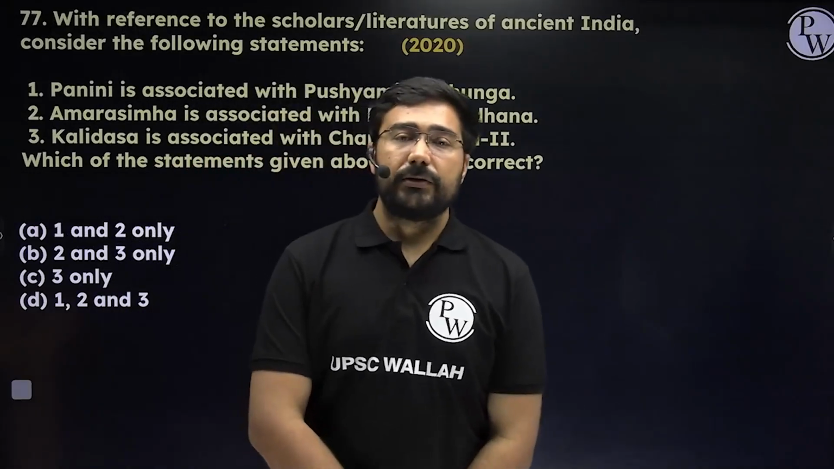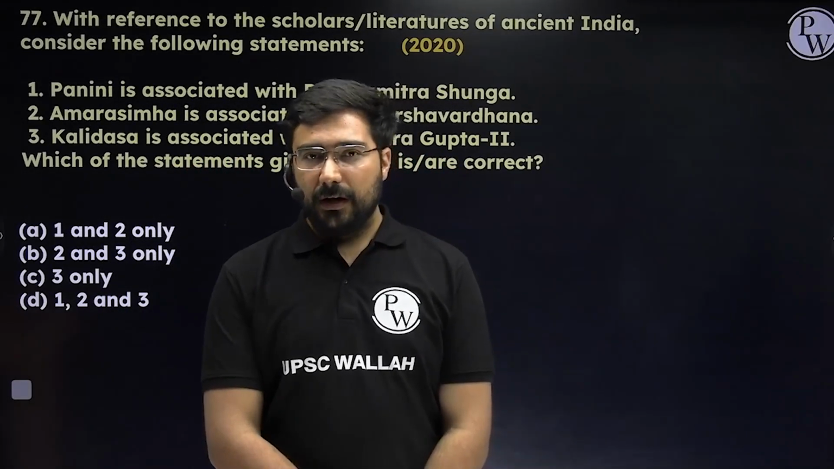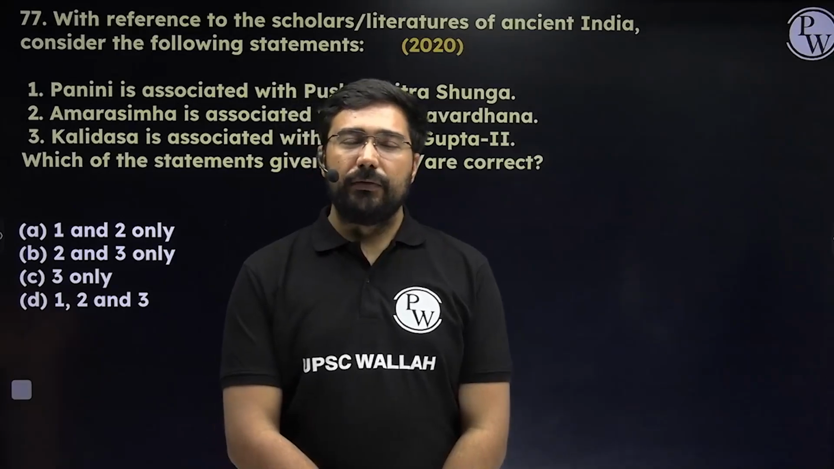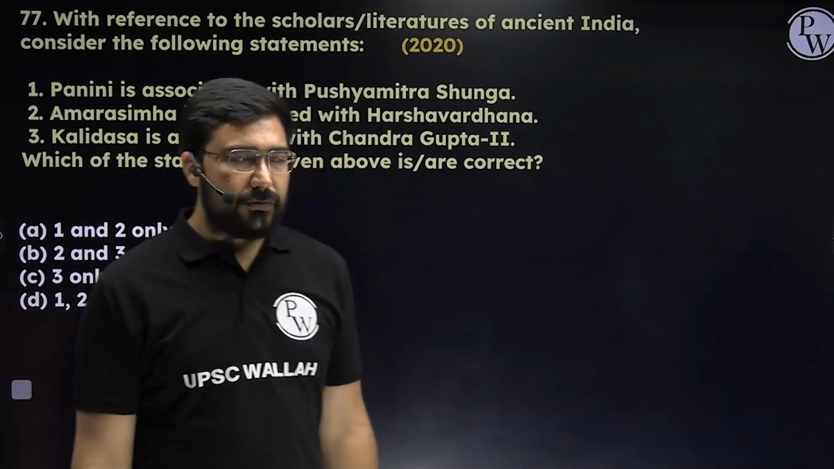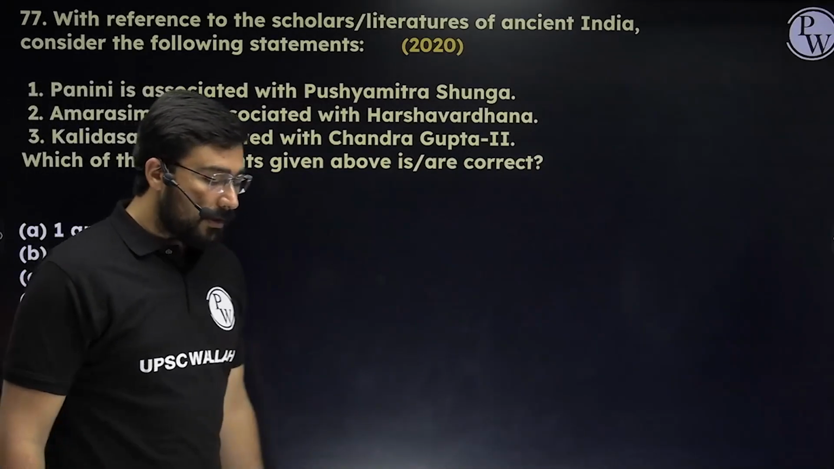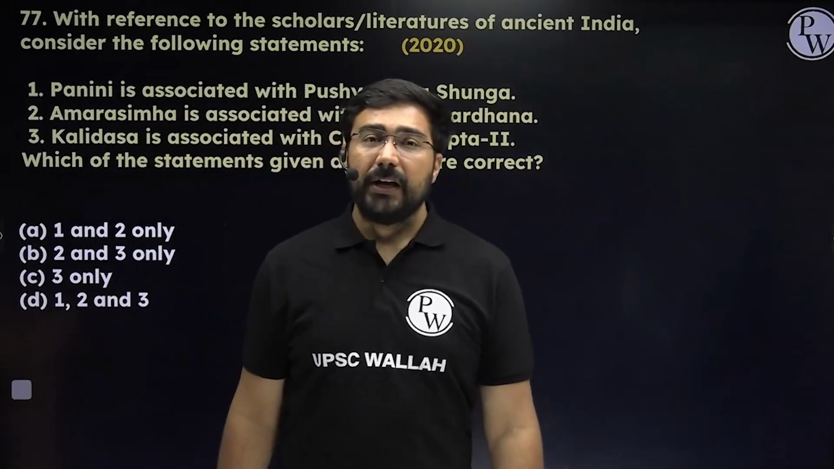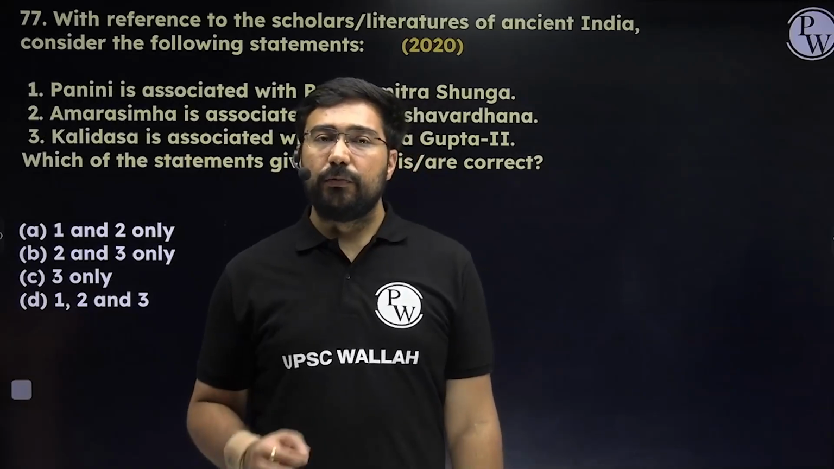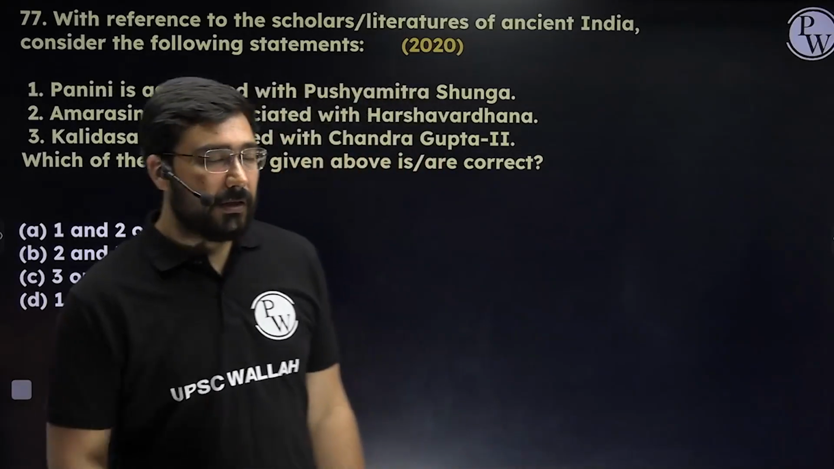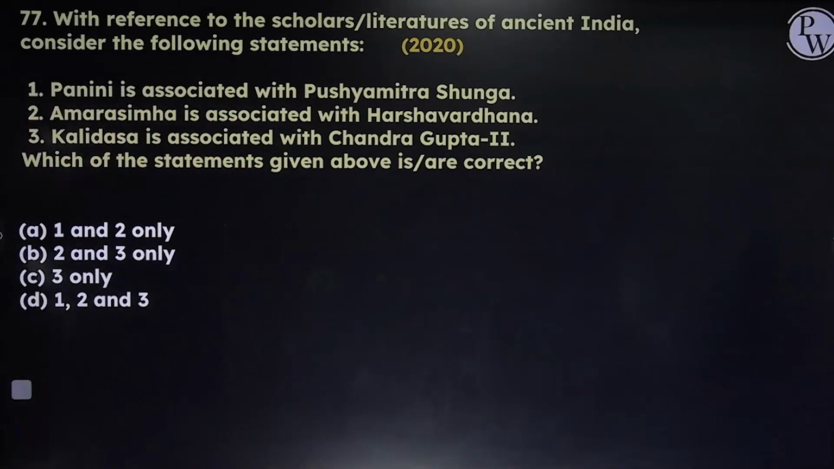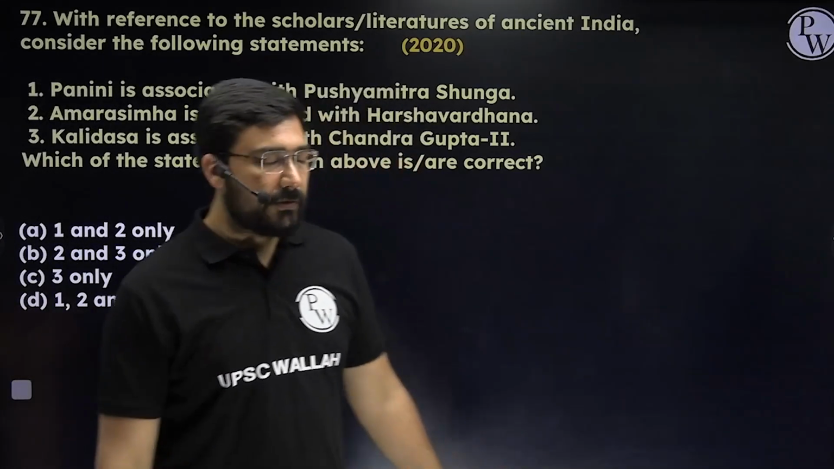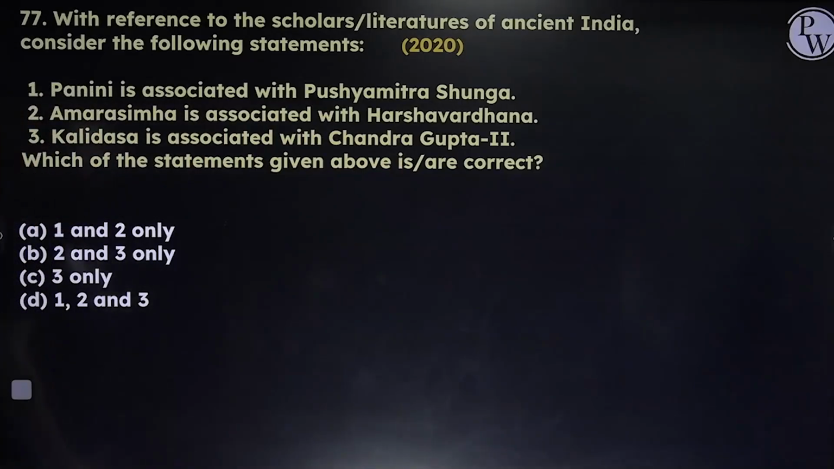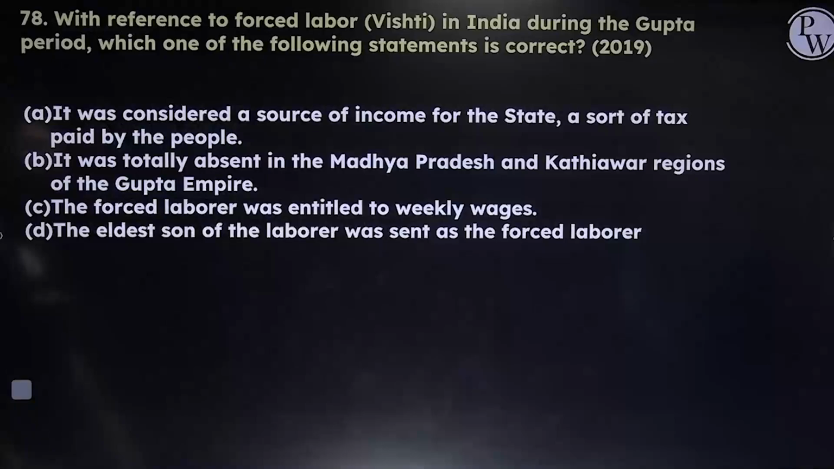Then scholars, Panini is associated with Pushyamitra Shunga. Panini, he has written Ashtadhyayi, the first book on Sanskrit grammar, right? And he belongs to either 5th century or 4th century. Exactly nobody knows, but 5th or 4th century. But Pushyamitra Shunga, he belongs to 2nd century BC. It is Patanjali who is linked to Pushyamitra Shunga, not Panini. So the first statement is incorrect. Amarsimha is associated with Harshvardhana. No, Amarsimha was a part of Navaratna of Chandragupta II. Third, Kalidas is associated with Chandragupta II. Correct. Answer will be C, C only.